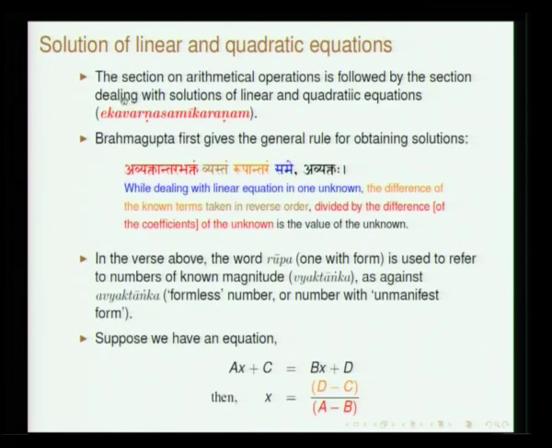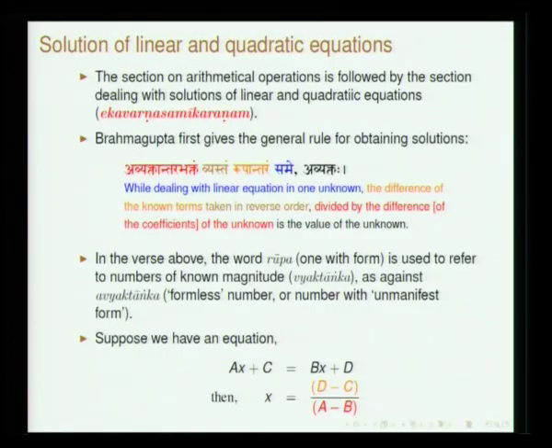Then I move on to the Ekavarna and Anekavarna Samikarana. So, the general principle is laid out by Brahmagupta in the very first verse of this section. He says Avyaktantara Bhaktam Vyastam Rupantaram Same Avyaktaha. So, suppose you have an equation of this form. So, Ax plus C is equal to Bx plus D.